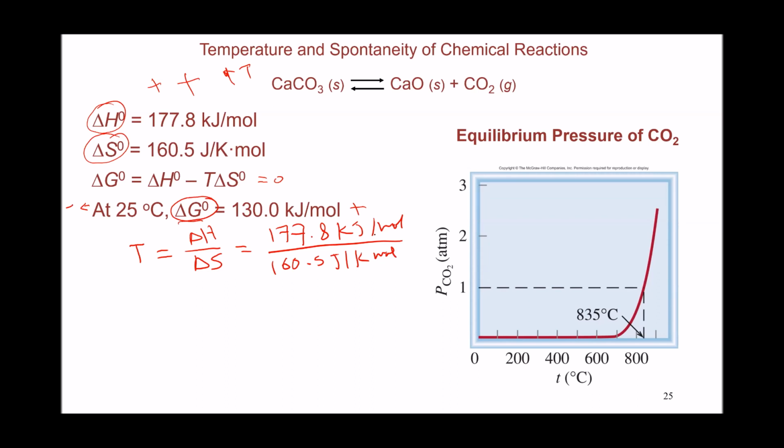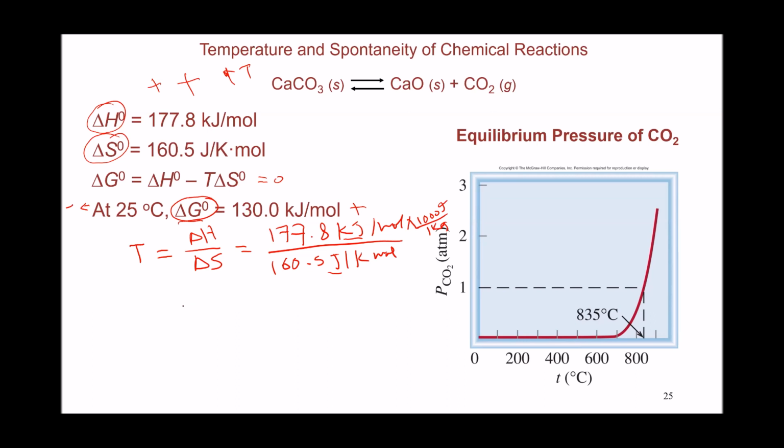But we have to pay attention to the fact that delta H is in kilojoules, delta S is in joules. So we have to convert one of them to the other. So we can just multiply this times 1,000 joules per 1 kilojoule to make the conversion and have the energies in the same units.